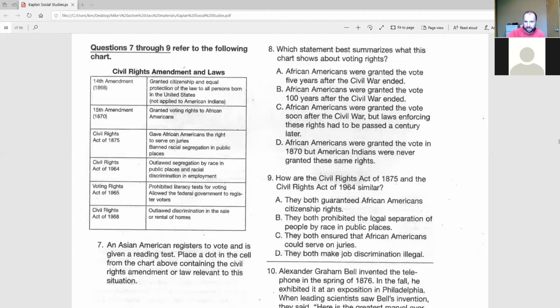B, they both prohibited the legal separation of people by race in public places. Banned racial segregation in public places, outlawed segregation by race in public places. Boom. There's your answer, right? Again, the other two, serving on juries is only mentioned here, not here. They both make job discrimination illegal is only mentioned here, not here. So the only one mentioned in both places is B. There you go.